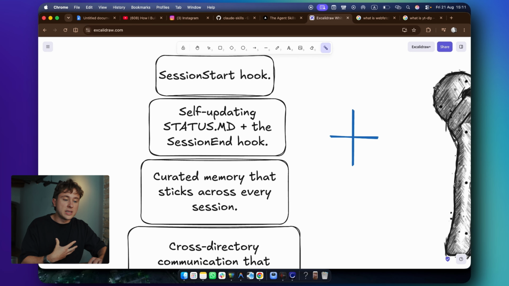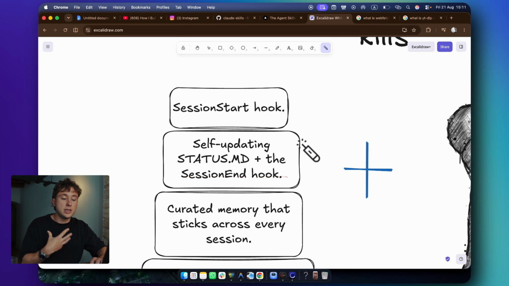And what session start and session end hook does is that every time I finish the session and close it, there's a session end hook that gets executed, and it stores everything, the most important things that happened, all the knowledge that it needs to maintain, and it self-updates the files. And then what session start hook does is every time I open the session, it opens the same file that session end hook developed.